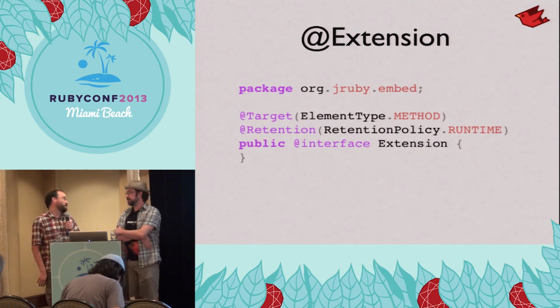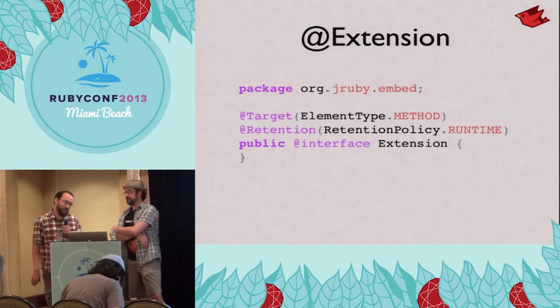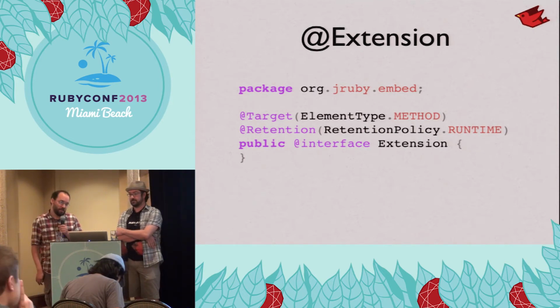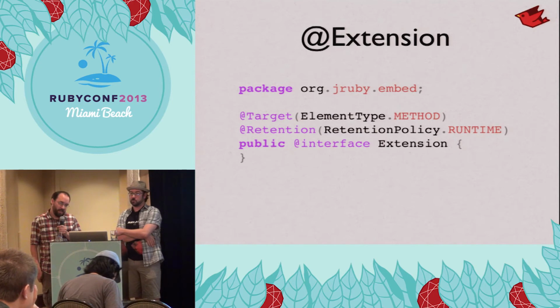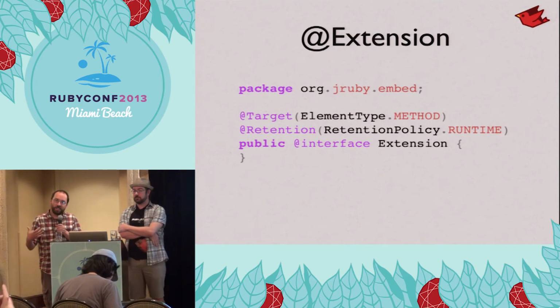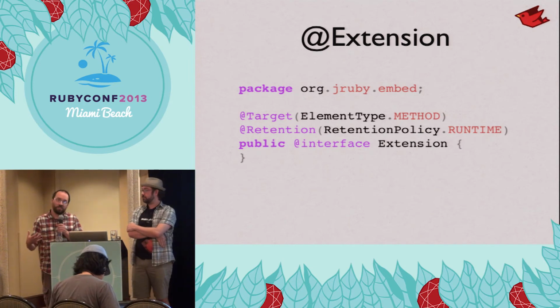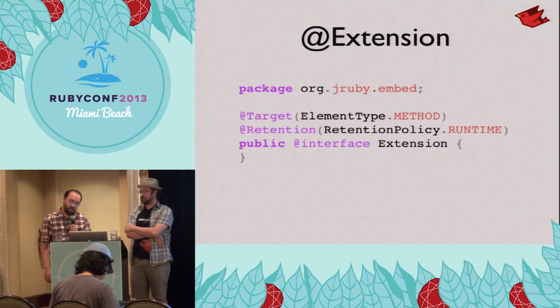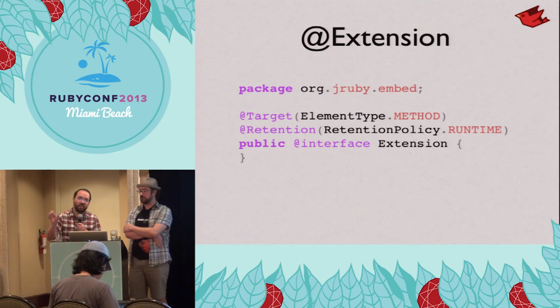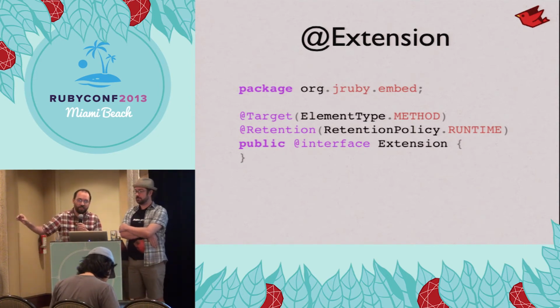Well, C doesn't have visibility at all, so we get a little bit more protection, but not a lot. So I'm not going to teach people how to go and write annotations in Java. This is RubyConf, but this is really great. I'm just going to talk about annotations a little bit. This is metadata that you can attach to first-class concepts in the language. So in this case, we're creating an annotation called extension that we can attach to methods. So we'll just put add extension in front of our method declaration.